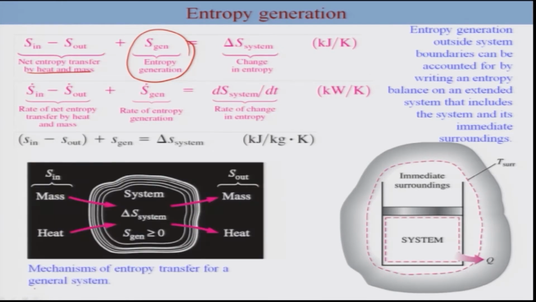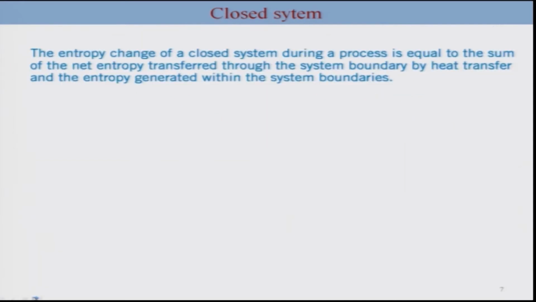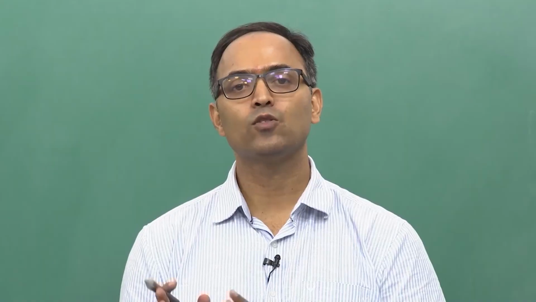Okay, and thus you can pictorially show in this form that S in is due to the mass, due to the heat. Okay, S out is of course also maybe due to the mass out and the heat transfer from the system to surrounding, and your delta S is greater than or less than 0.